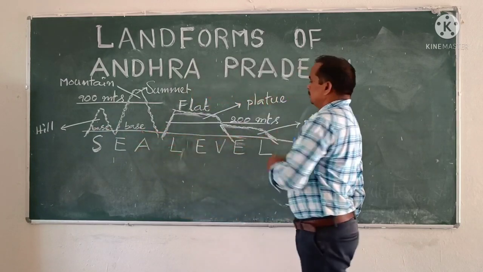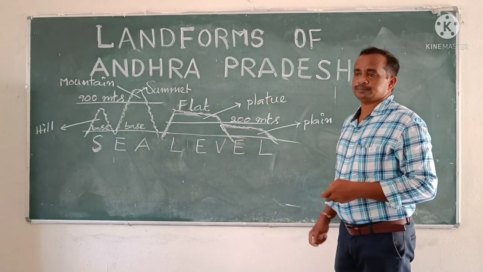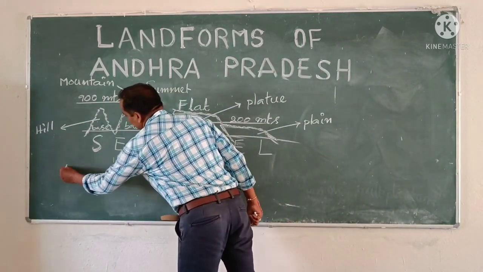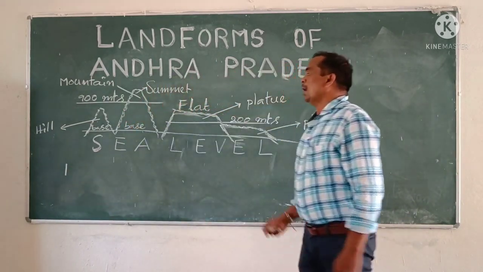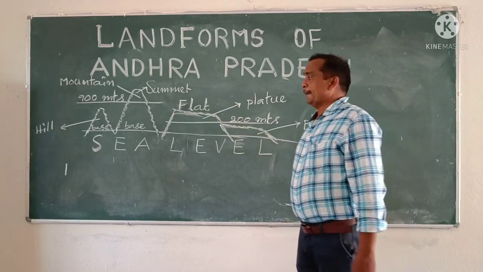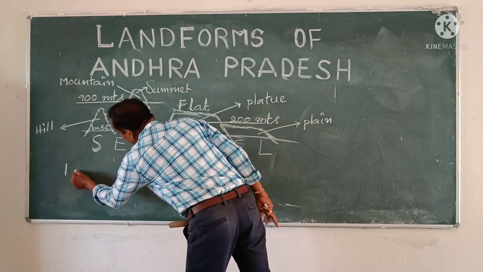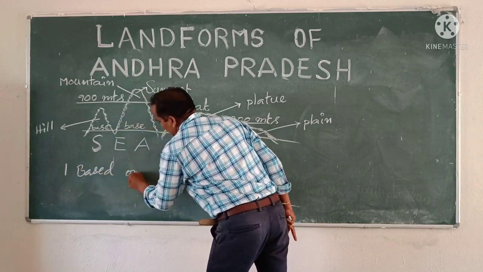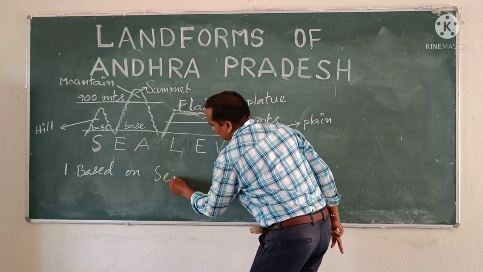What you have observed, the features you can write, children. One is all the landforms are measured based on sea level.